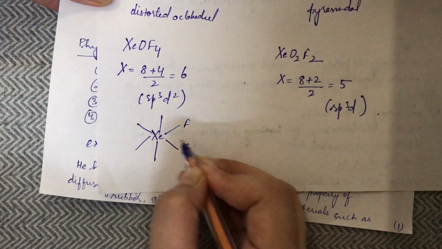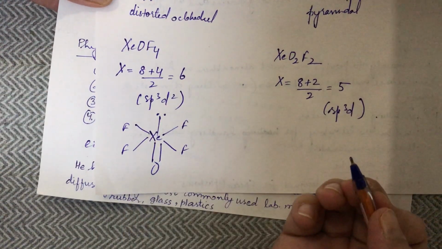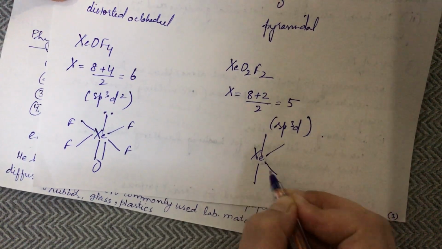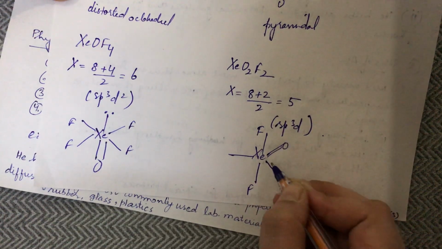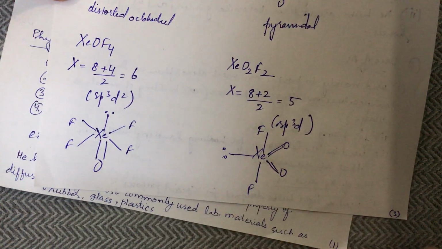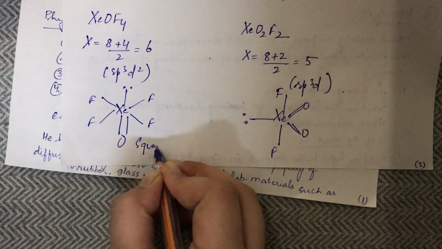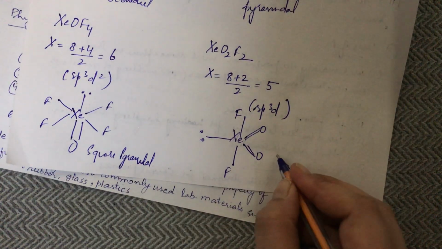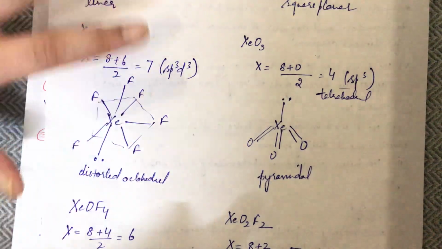Here 4 fluorine atoms, 1 double bonded oxygen and 1 lone pair. Similarly for this, first I will draw the fluorine atoms, these are the doubly bonded oxygen and this is the lone pair. So this is square pyramidal and this is seesaw shape. So this is how you predict the shapes.